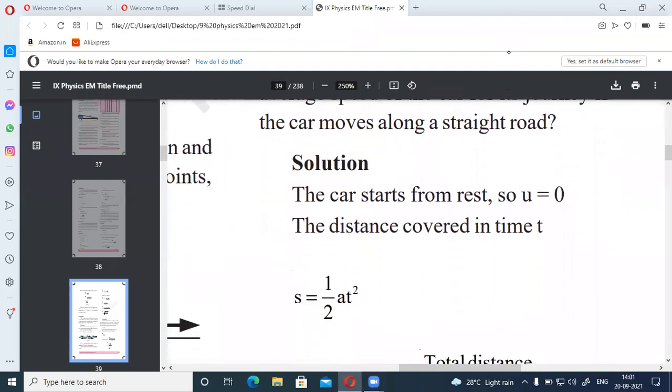So see, initially here the car starts from rest, so initial velocity we take as 0. So u equals 0. The distance covered in time t. Here no time is mentioned, just t is given. So that's why we have taken only t here.